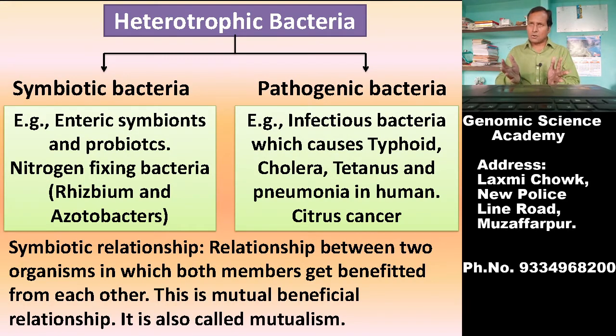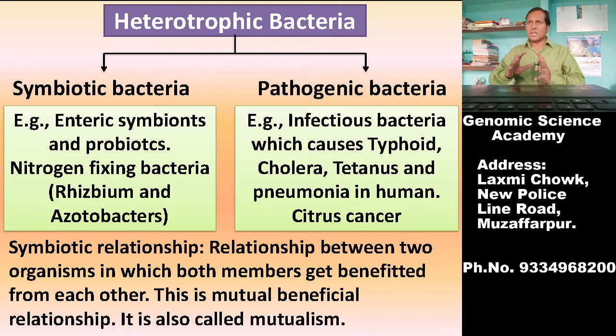What is symbiotic relationship? Symbiotic relationship means relationships with two organisms. Here in the case of these symbiotic bacteria, a relationship with host. What is host? If this bacteria is residing in our body, then our body will be host for this bacteria.